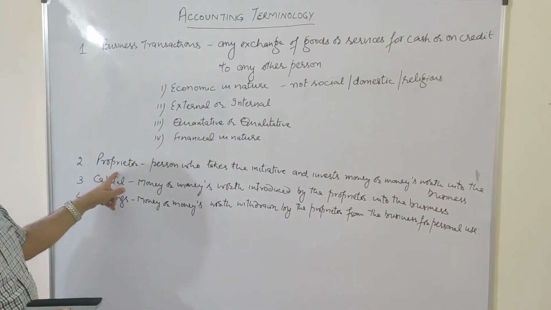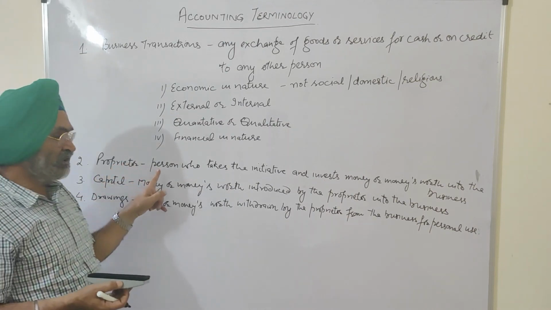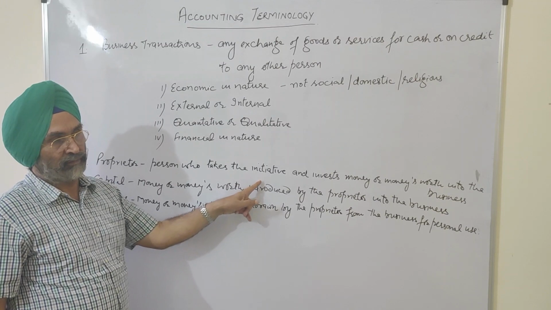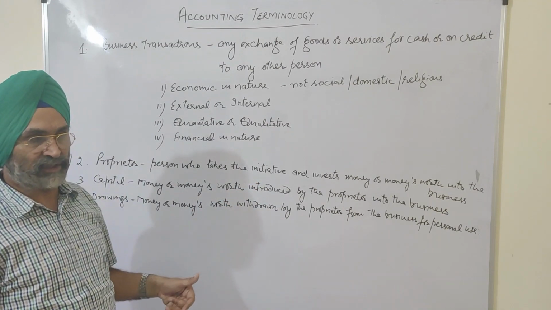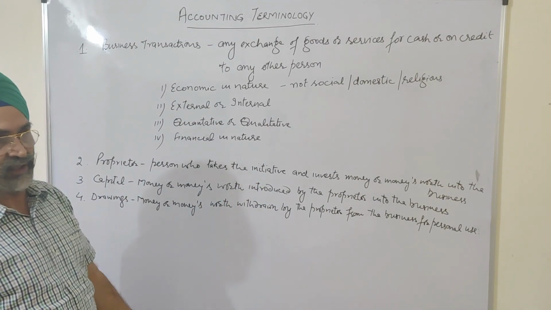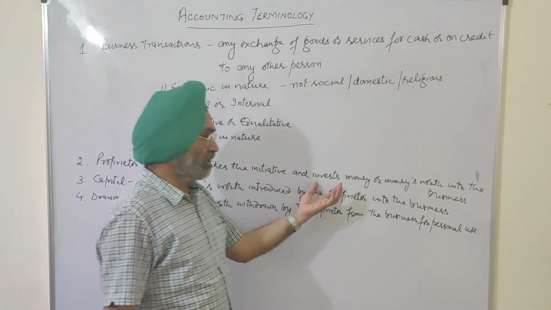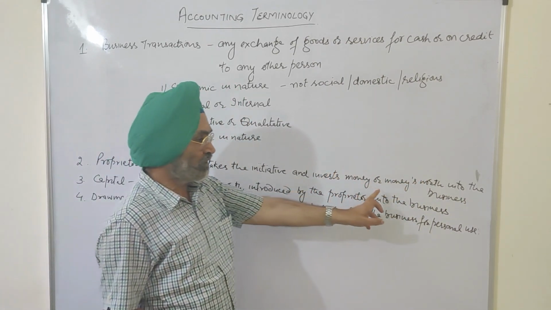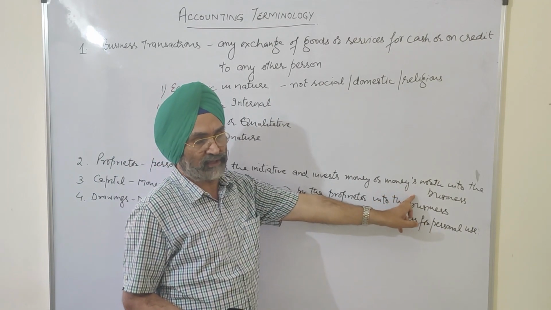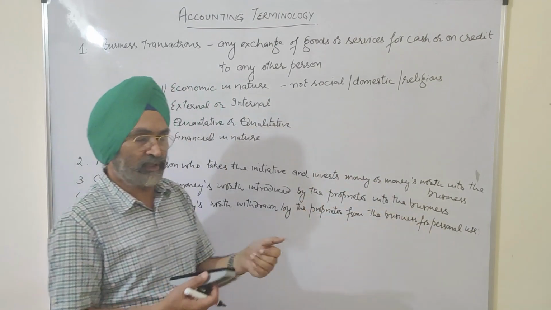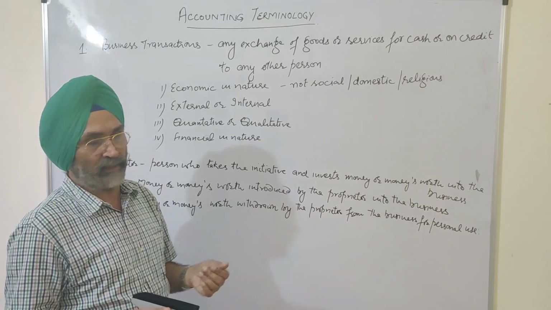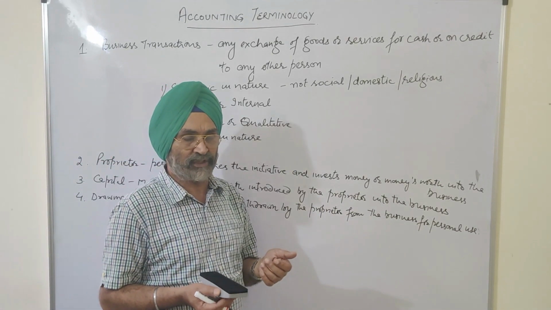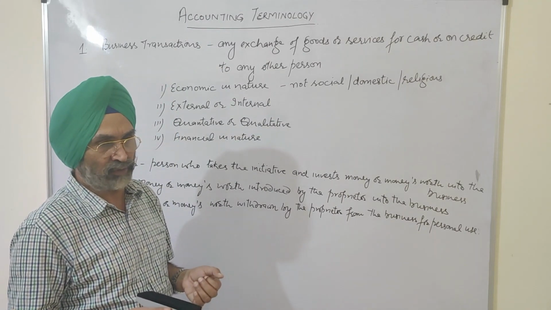Second is proprietor. A proprietor is a person who takes the initiative to start the business, the initiative to run the business, and invests money or money's worth into the business. Not only the person who invests the money, because in your business, money may be invested by the bankers also, and in the case of companies by the debenture holders also.